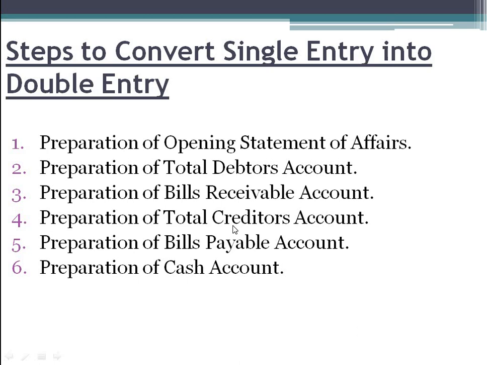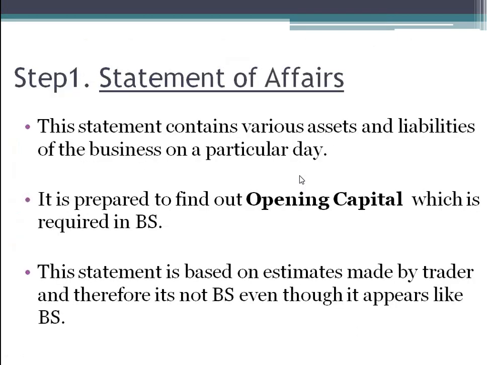So you prepare the data in this form. Balances of each account are considered in preparing the double entry system, that is in preparing trading P&L and balance sheet in double entry system. So if you want to convert the single entry system into double entry system, these are the 6 steps to be followed by an individual. Alright, so let's deal with the first step, that is statement of affairs.